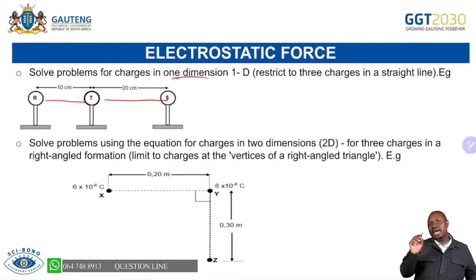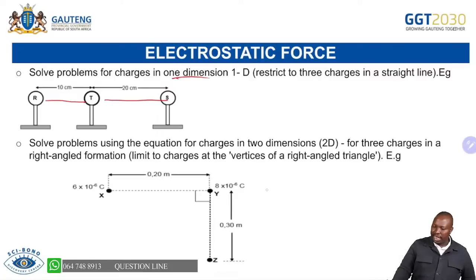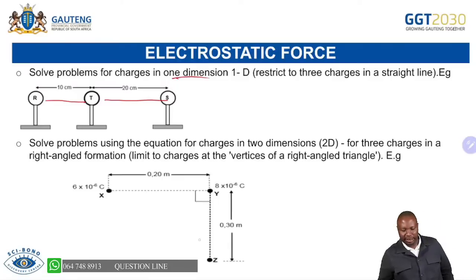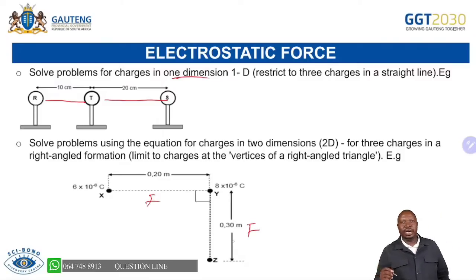But you can have a scenario where they are given in a right angle triangle like that. Then you can calculate the force there and the force there. If Z is not given, then definitely they will give you the F net, and then you can determine what Z is and answer the question. So on this one, at a right angle triangle, you will calculate the force, you will know the force as well for this one, and you'll use the theorem of Pythagoras to get F net.